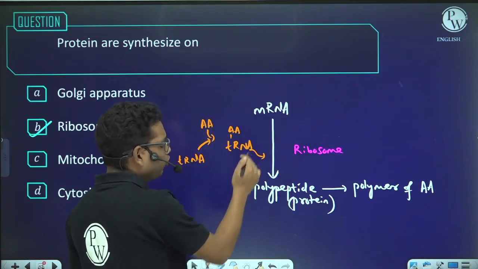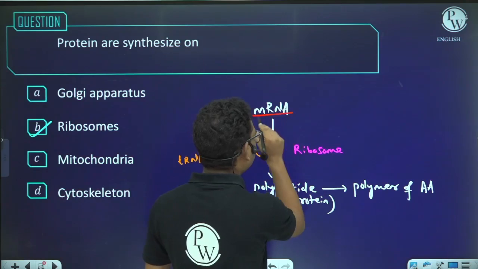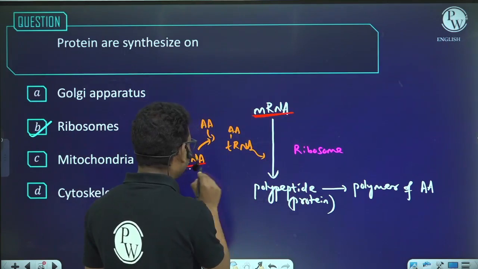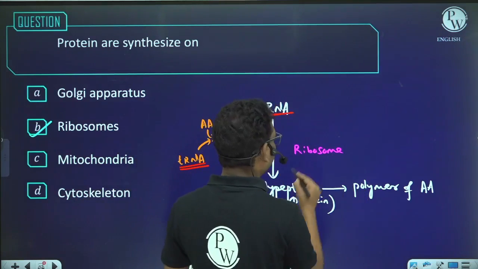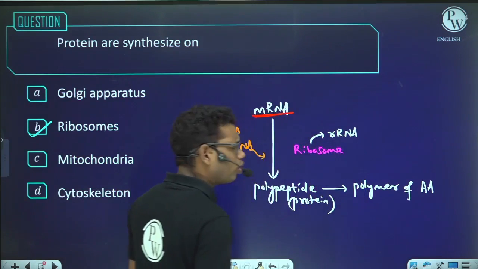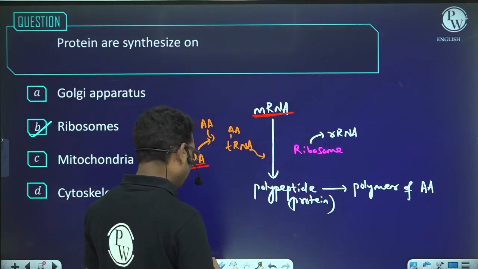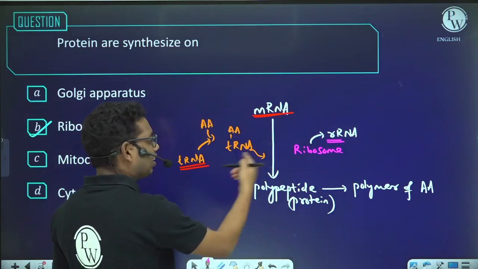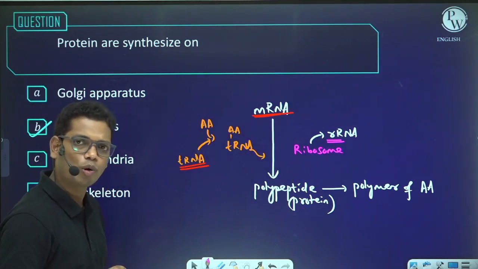So here we have discussed two types of RNA: one is mRNA, which is required for protein synthesis, and second is transfer RNA. And apart from tRNA and mRNA, we also require ribosomal RNA. Why? Because the ribosome is required for protein synthesis, and the ribosome consists of rRNA. That means all the three types of RNA, mRNA, tRNA and rRNA, are required for protein synthesis.